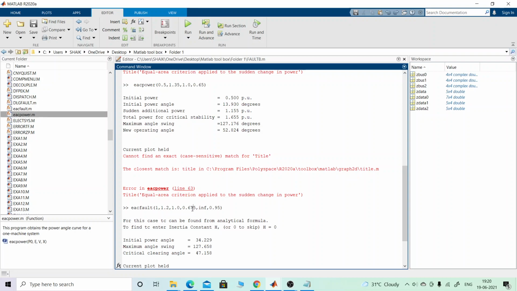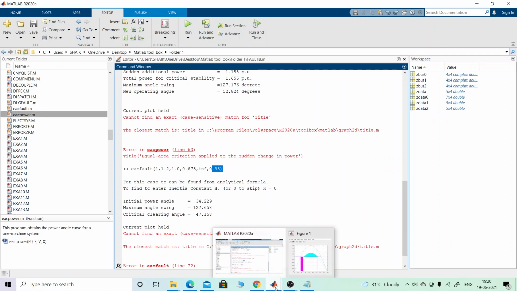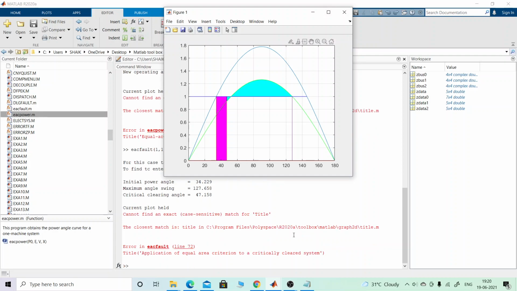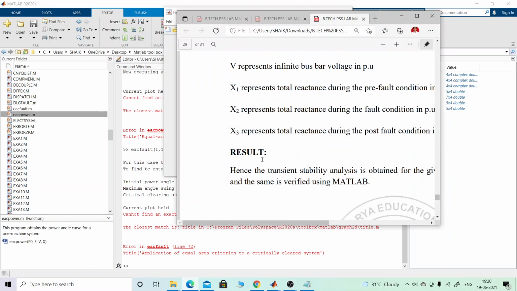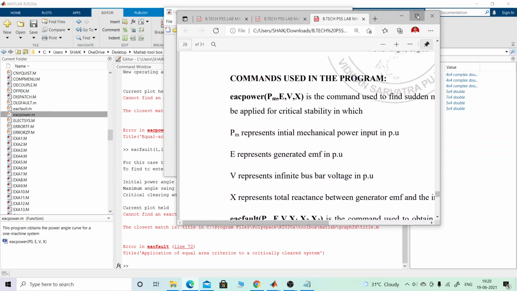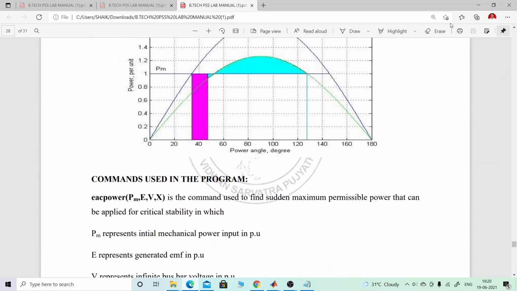Before the fault 0.675, after the fault 0.95. These values have to be calculated, and you get the curve as shown in the diagram. With changes in the values, this area and this area have to be the same. This case 2 has also been completed.